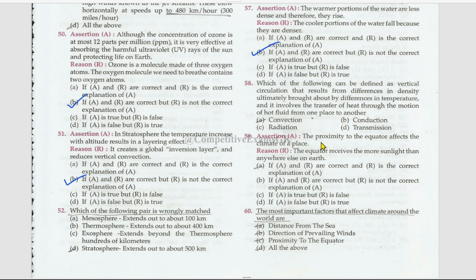Next assertion and reason. The proximity to the equator affects the climate of the place, right? The equator receives more sunlight than anywhere else on Earth. This is also right. This is also the correct explanation for assertion.